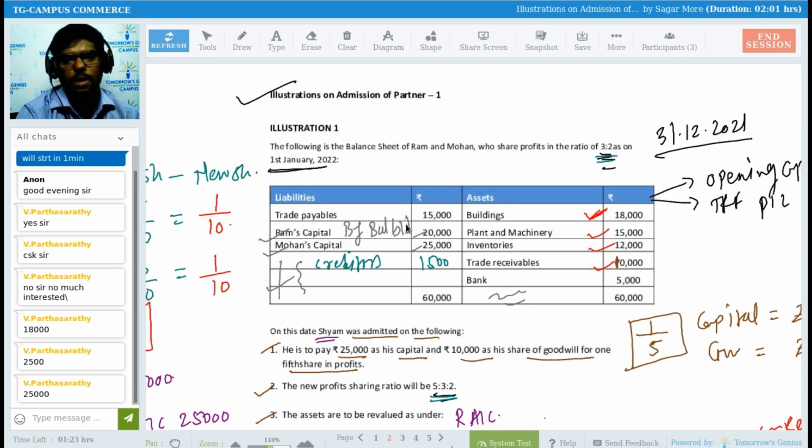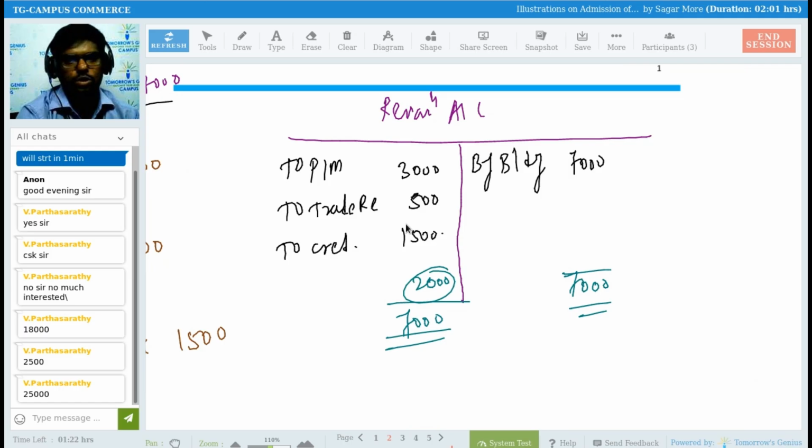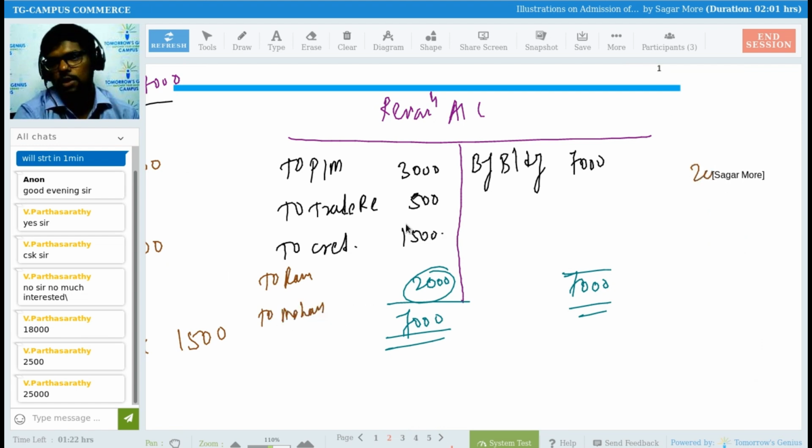So who are the old partners? Ram and Mohan, and their old ratio is 3:2. So I will be writing here to Ram's capital and to Mohan's capital. So the amount is 2,000 rupees in the ratio of 3:2. Tell me. 1,200 and 800, I guess.